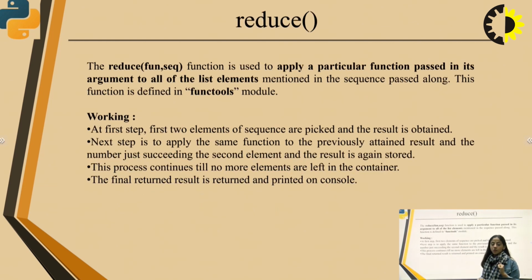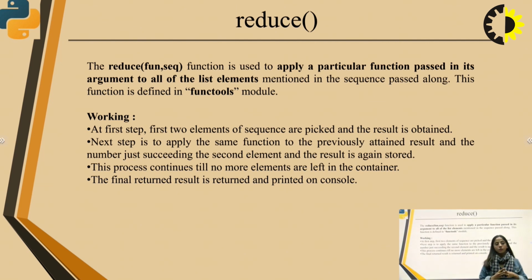Now there is another function, and this will be the last function we will be studying in this lecture, and the rest we will continue in the next lecture. Now the name of this function is reduce. The reduce function is used to apply a particular function passed in its argument to all of the list elements mentioned in the sequence passed along. This function is defined in the functools module.